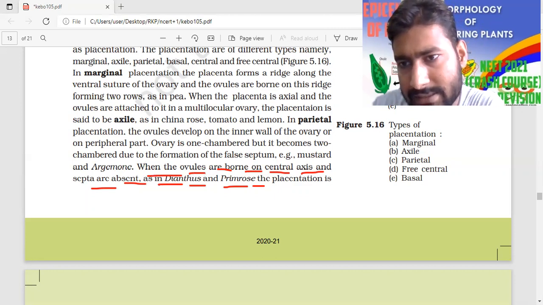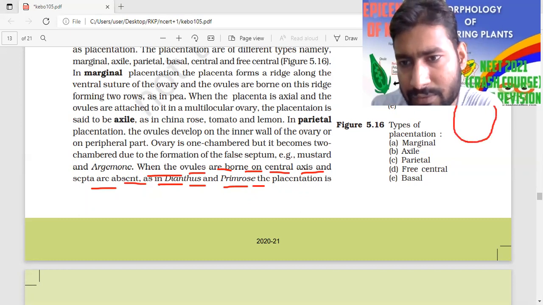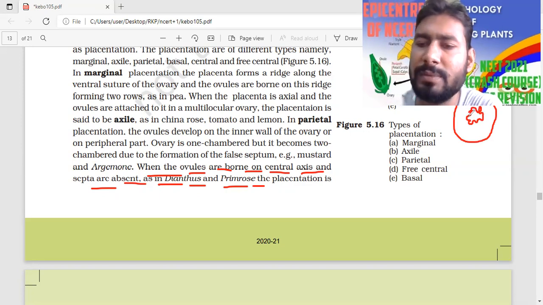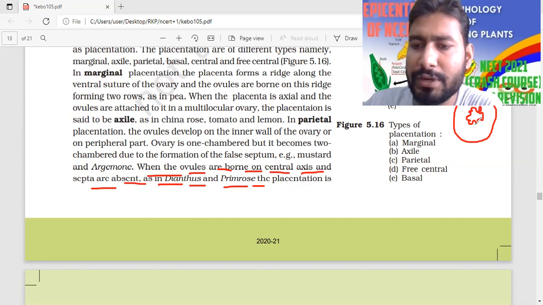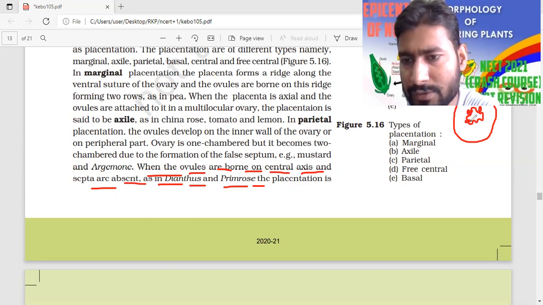Precentral placentation. In the precentral placentation, suppose that this is the ovary. Inside they have it like that, in this way. There is the formation of ovules. Precentral means it is found in the central part. This may have the ovules. Okay, different ovules are there.